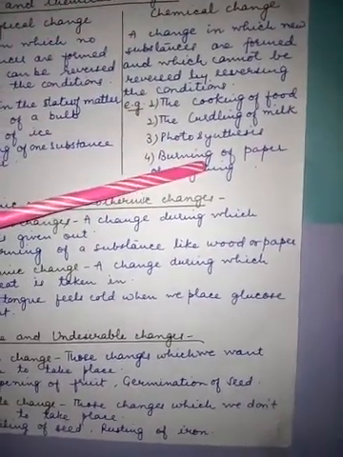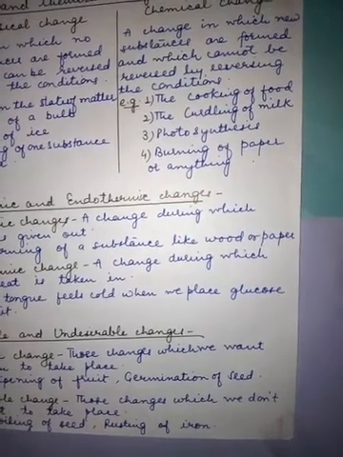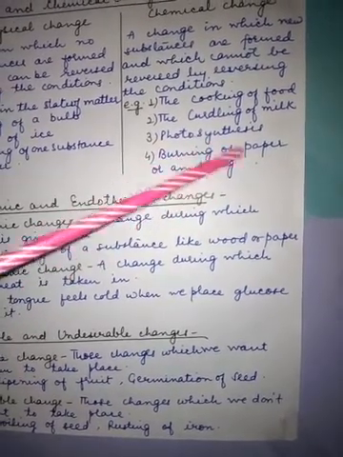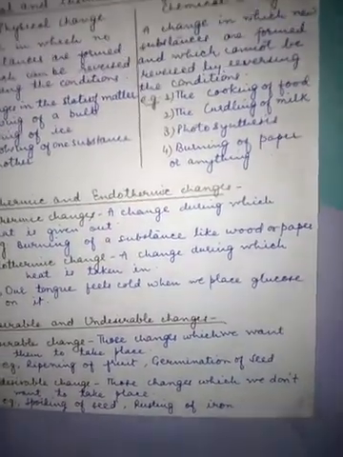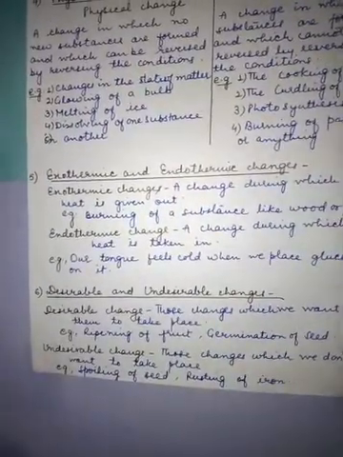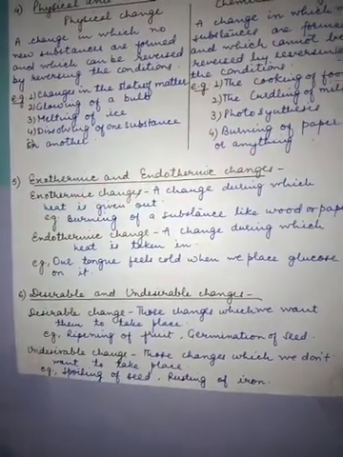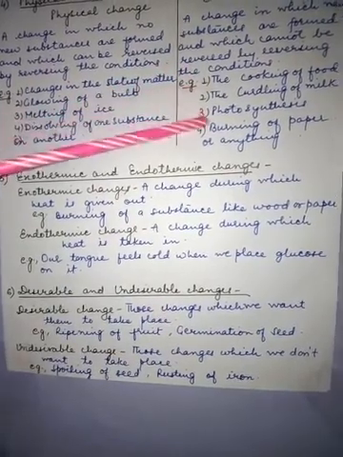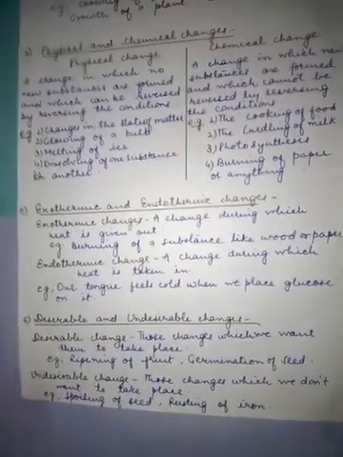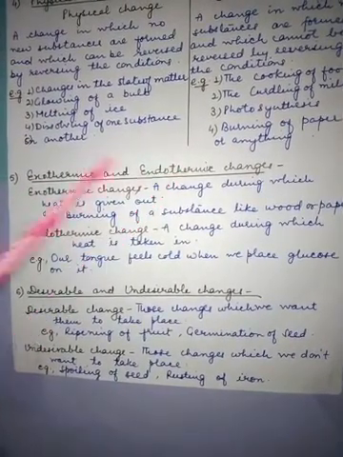Like burning of paper, you are burning a paper. You will not get that paper back after burning. When you burn that paper, it converts into ash, and ashes are new substances. If you burn anything, it will convert into ash, and you cannot get that substance back. So what kind of change is this? Chemical change.